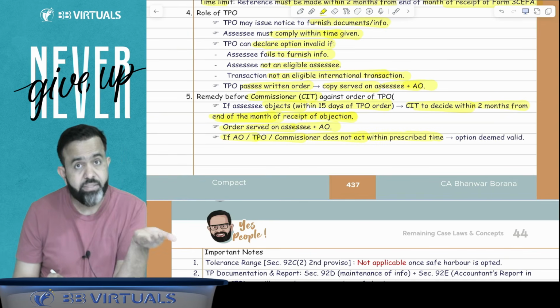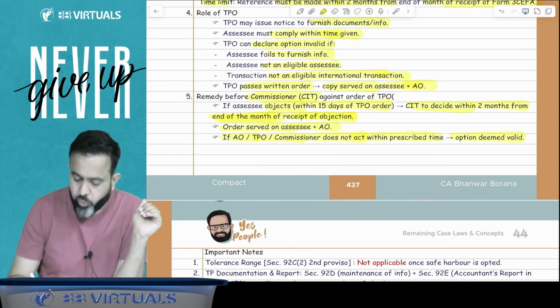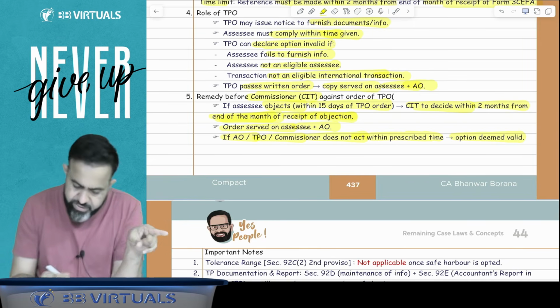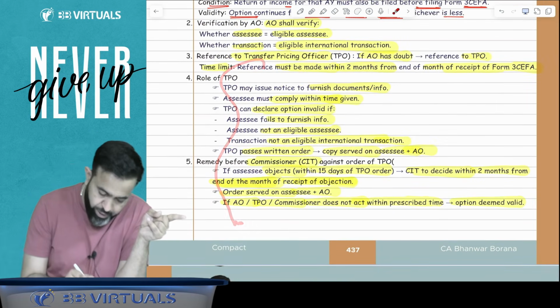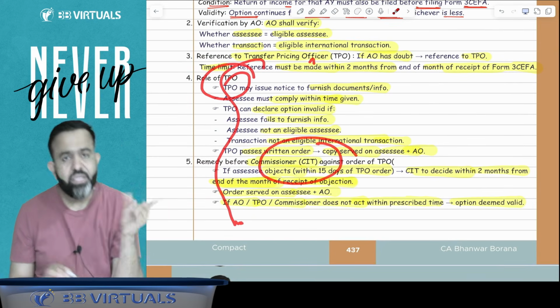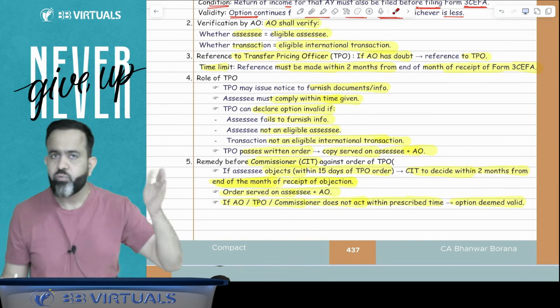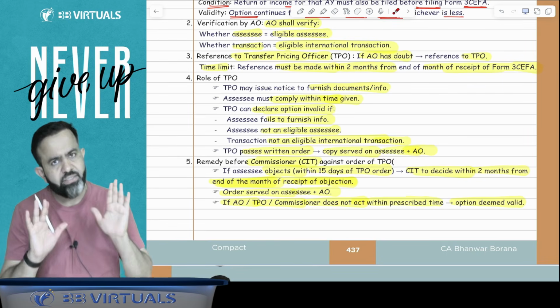And if AO, TPO or commissioner does not act within the prescribed time limit, then guys, option deemed to be valid. It means that everyone has to follow the time limit given in the law. If this AO or TPO or commissioner, they are not following the time limit, it means whatever option you have exercised, that is the valid option.